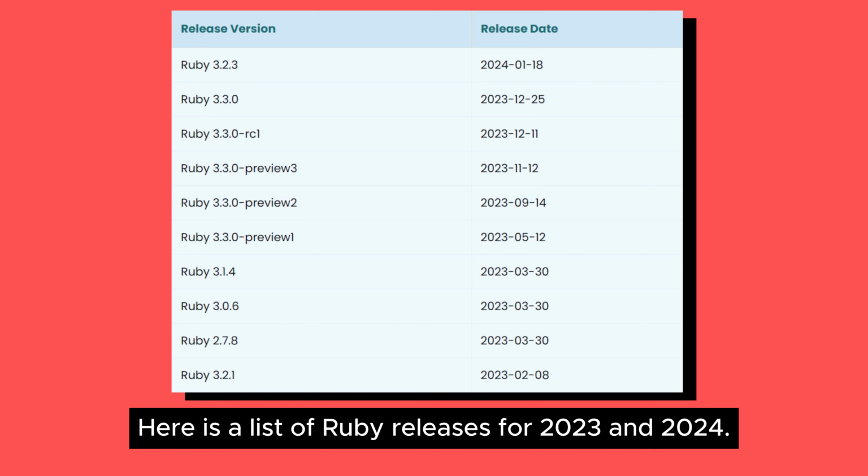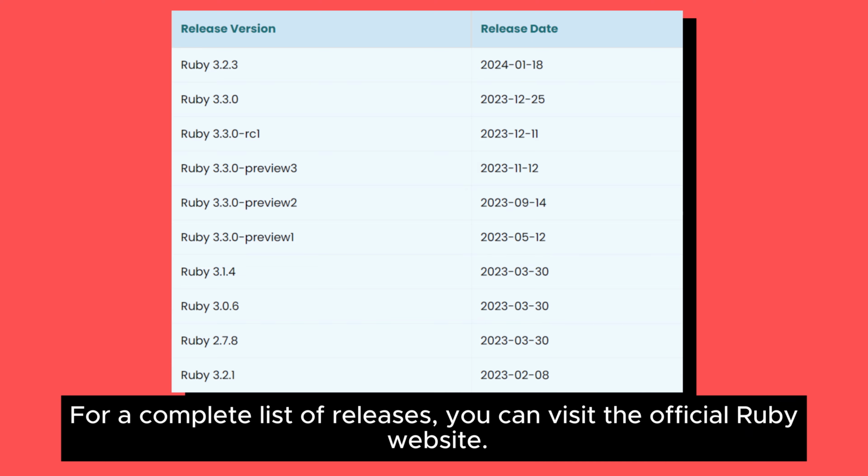Various versions of Ruby. Here is a list of Ruby releases for 2023 and 2024. For a complete list of releases, you can visit the official Ruby website.